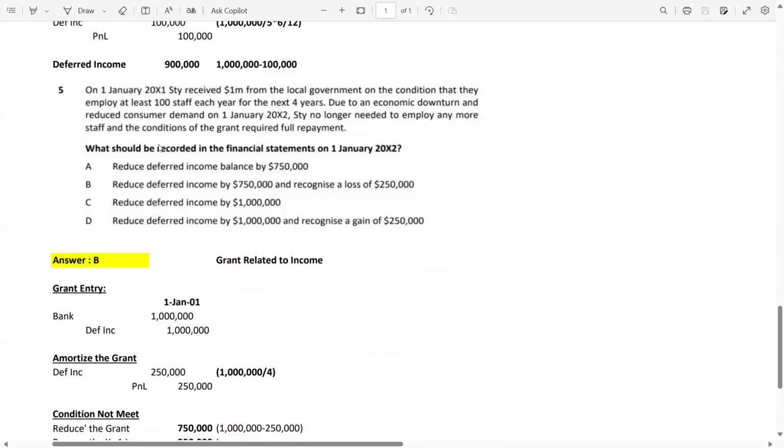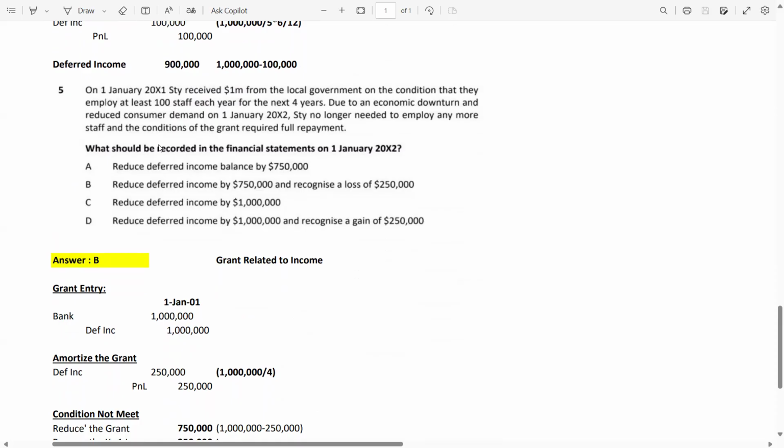Now, question number 5. On 1st Jan 2001, Stay received $1 million from the local government on the condition that they employ at least 100 staff. So this is a grant related to income. At least 100 staff each year for the next 4 years.